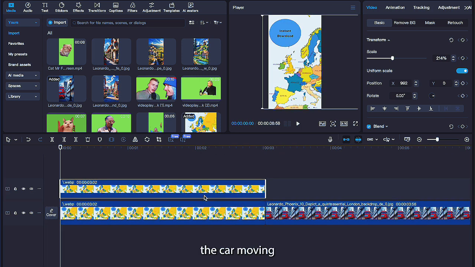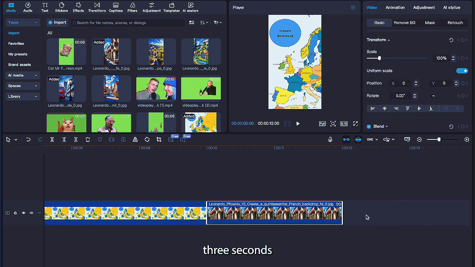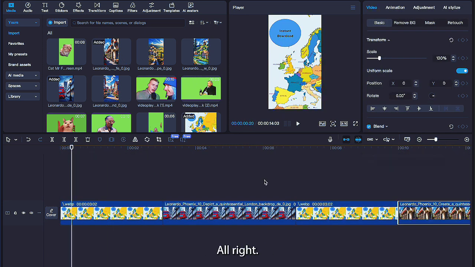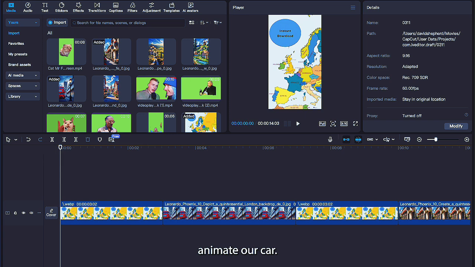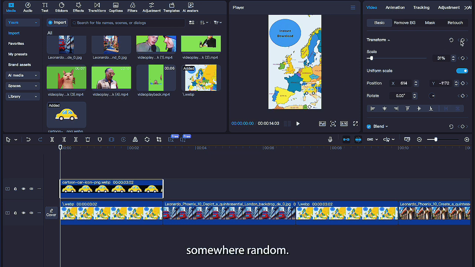Basically, we're going to show the car moving in between each location. Now you want to make the European map last about 3 seconds and the location last about 4, as we'll have more to show. Alright, let's now animate our car. Get your car image and place it above your Europe image and crop it so it has the exact same duration.